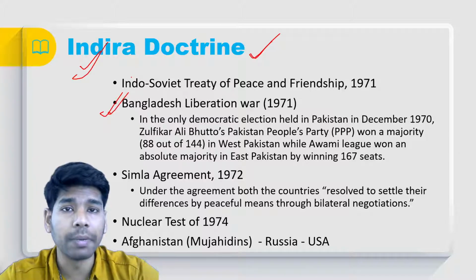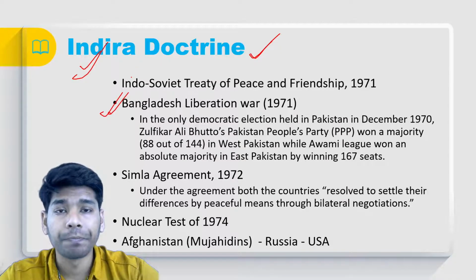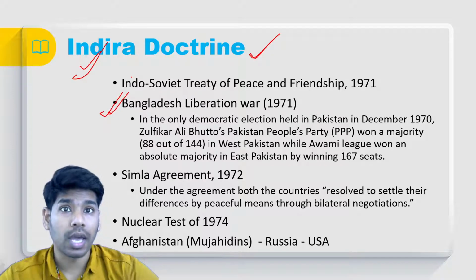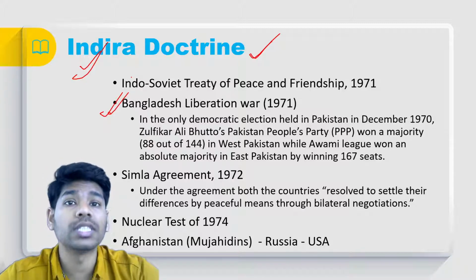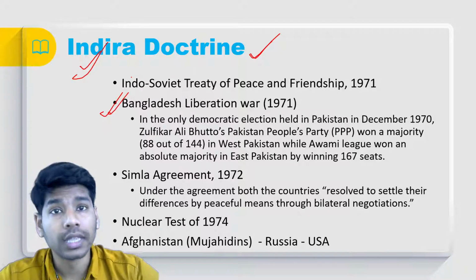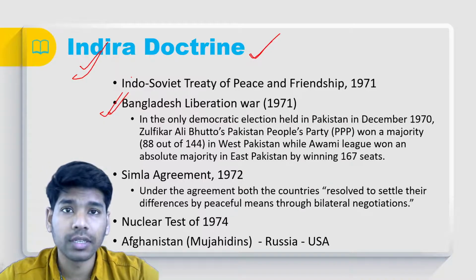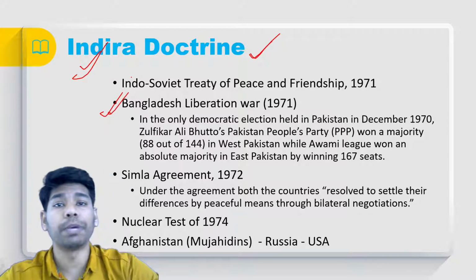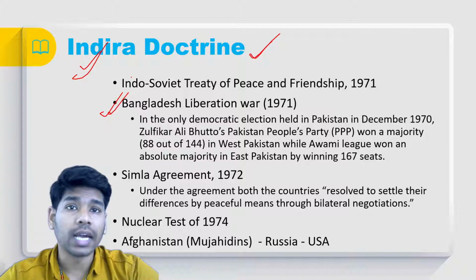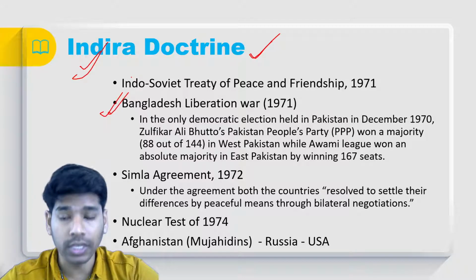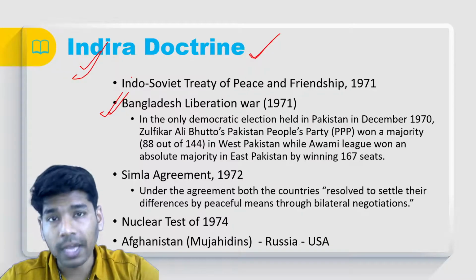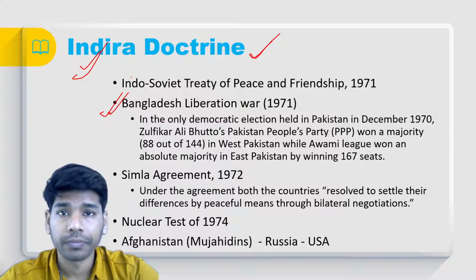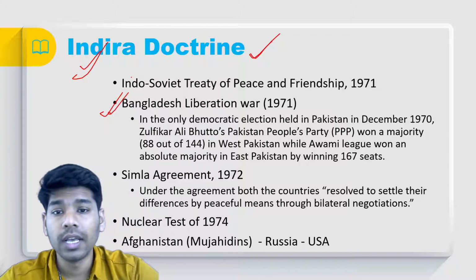About 12 million people migrated to India, precisely to West Bengal. During that time, having 12 million refugees was a financial strain to India, and West Bengal was also under political strain. Because of all these issues, Indira Gandhi went to different countries to speak about the issue. And at that time, she understood that America was supporting Pakistan, because Pakistan had played a very crucial role in forming a link between China and America against India. So that's why